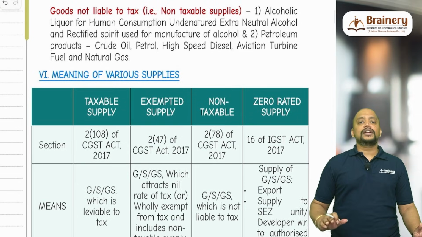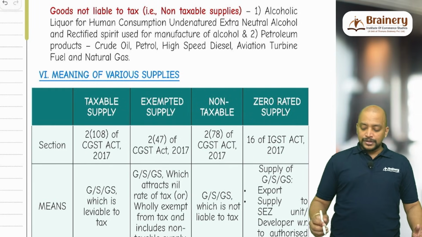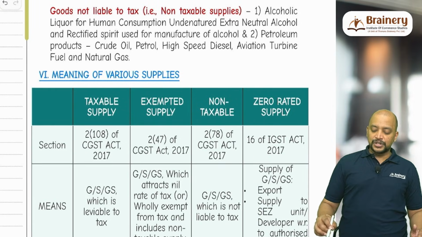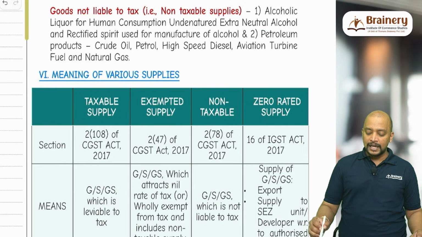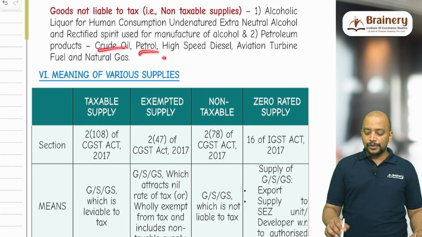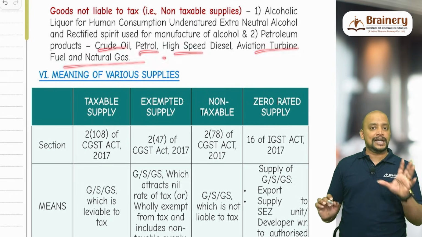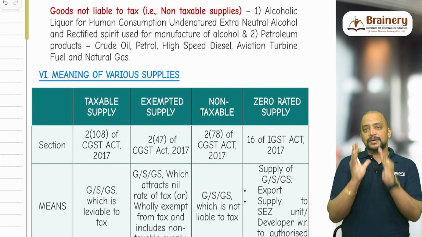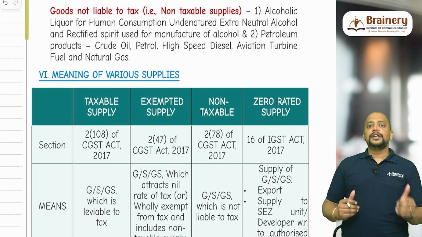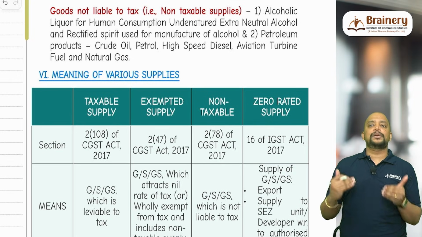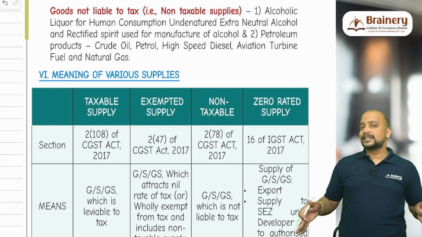And what are the non-taxable supplies? Already we know. So alcoholic liquor for human consumption, undenatured extra neutral alcohol, rectified spirit used in manufacture of alcohol, and petroleum products: crude oil, petrol, high speed diesel, aviation turbine fuel, and natural gas. So once an activity becomes supply, thereafter we need to check whether it will be coming under taxable supply, exempted supply, non-taxable supply, etc. So that is the classification.